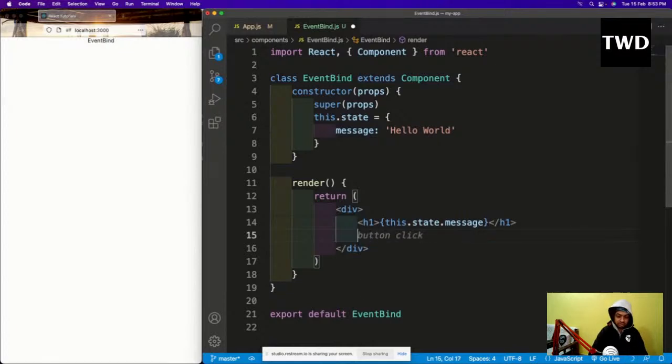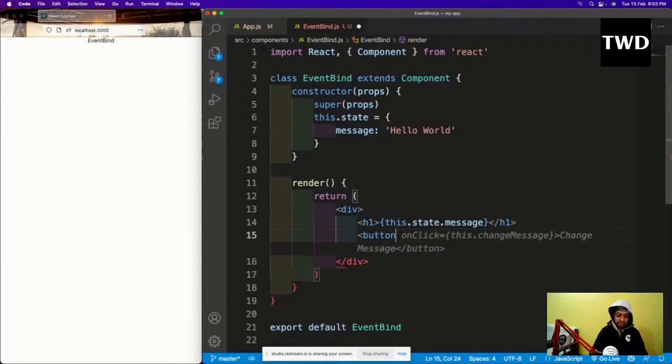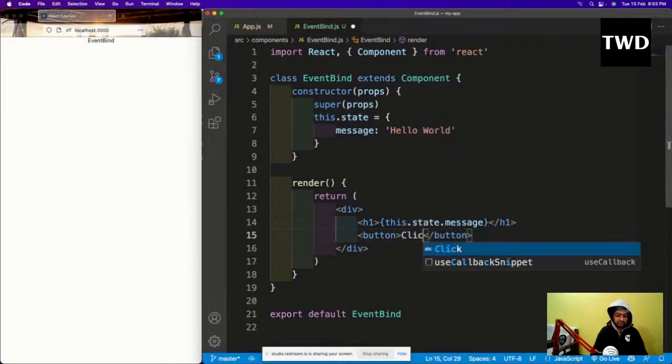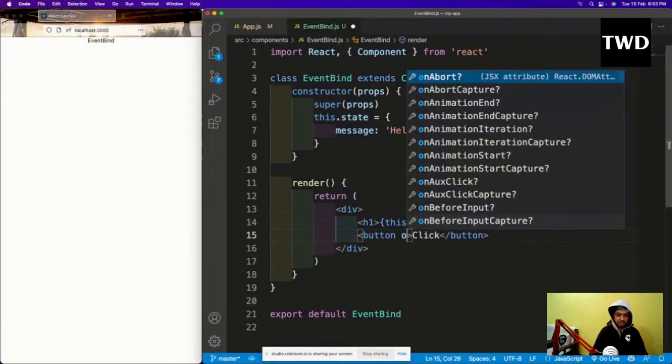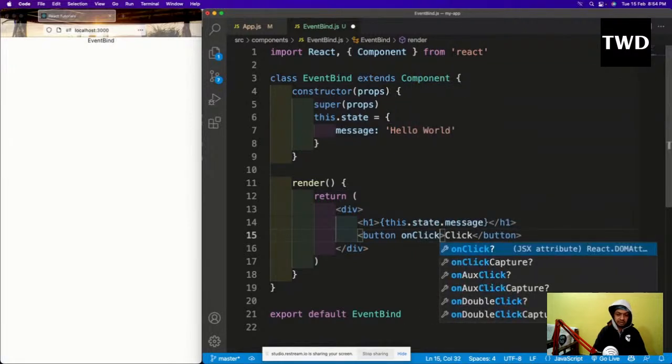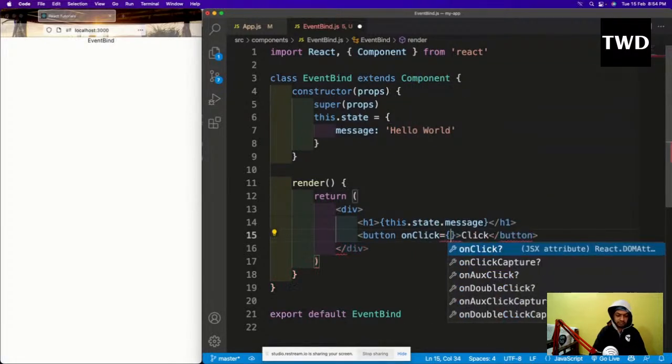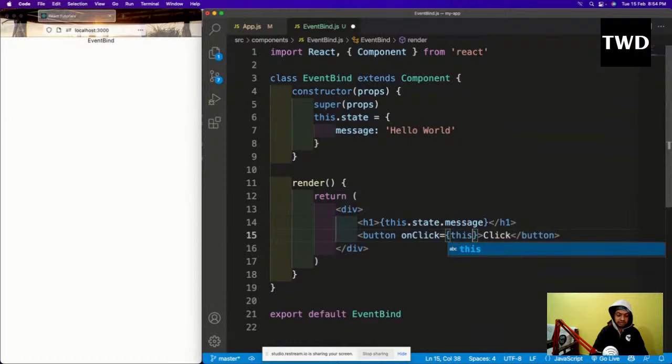The button will have an onClick equal to this dot handleClick. So this dot handleClick is there. Okay, so now let us make this handleClick.